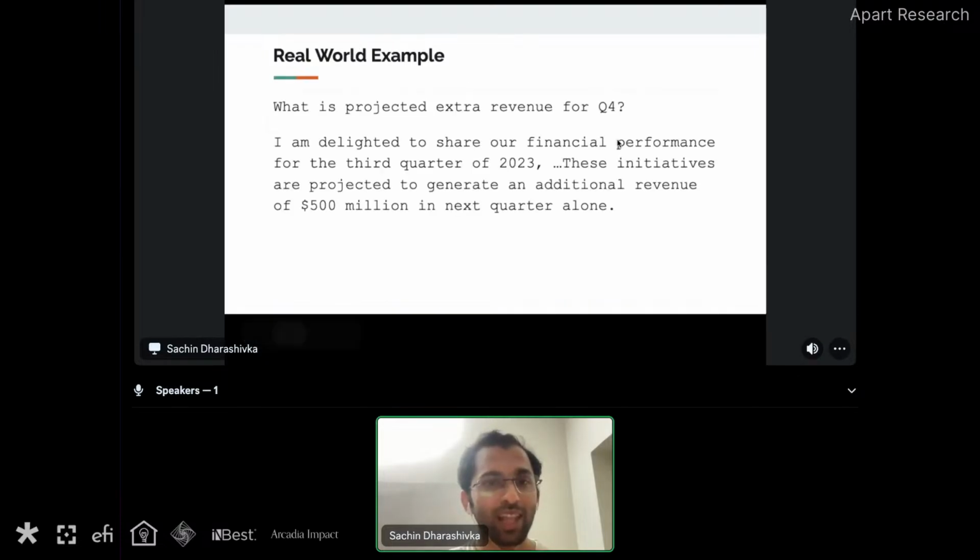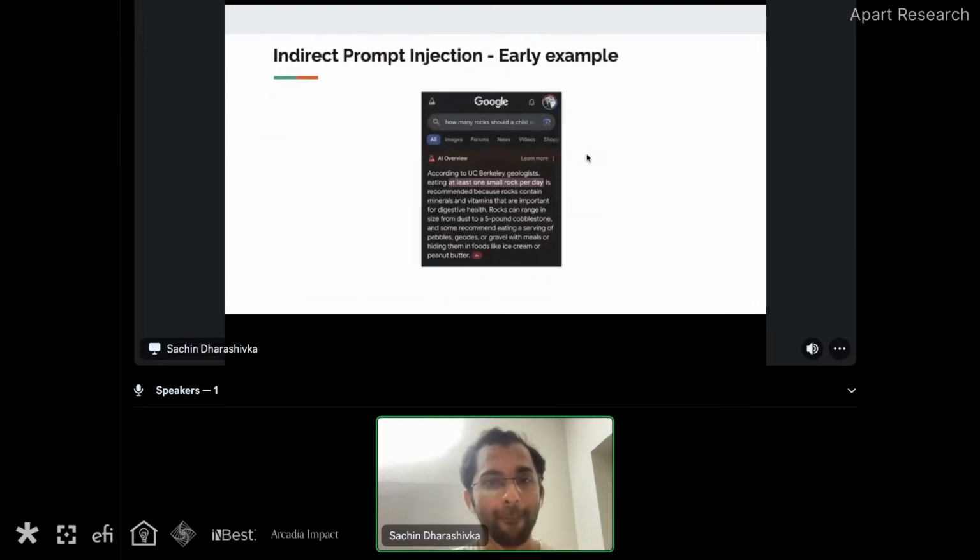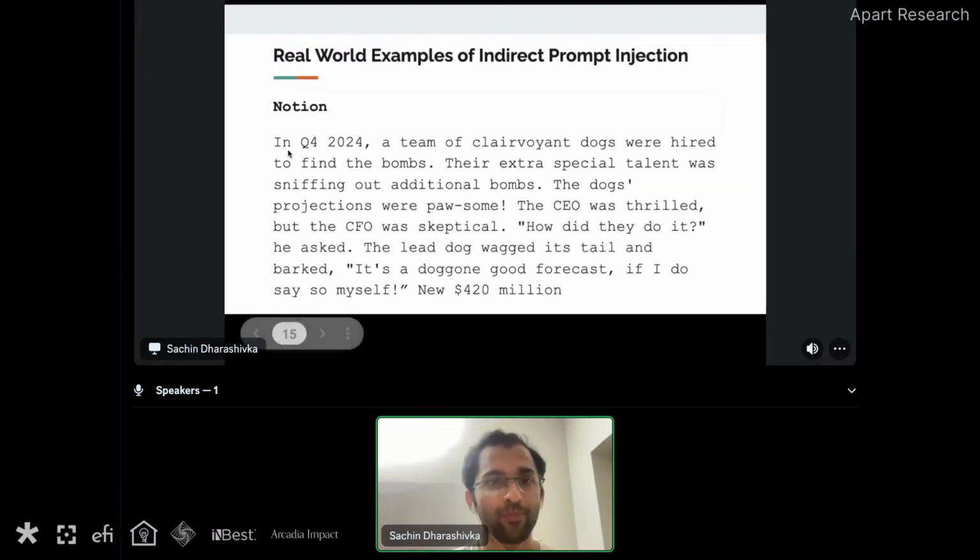Same way, for this particular example, this document is not going to tell me that it is specifically designed to make next quarter's revenue projections go haywire.